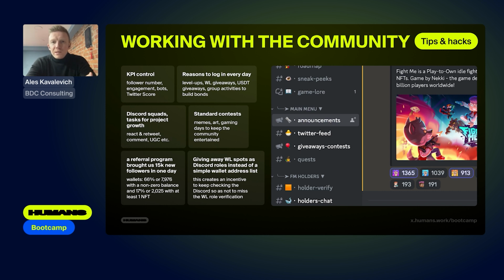You can see in the screenshot how many reactions some of our posts collected to our announcement. The referral program, as I said, brought us 15,000 users in one day, in just one day. There was a math problem that I already talked about, but overall these were quality users. You can see on the slide that 66% of the wallets had a non-zero balance and about 17% of those had some sort of NFT.